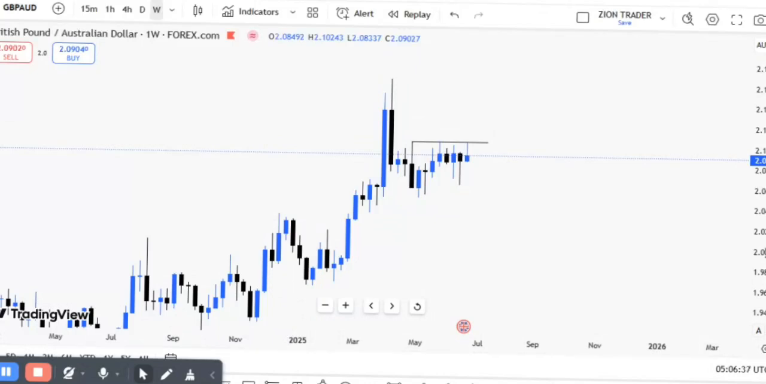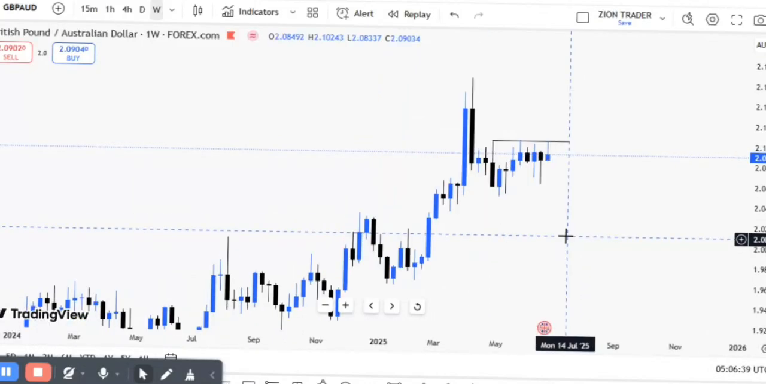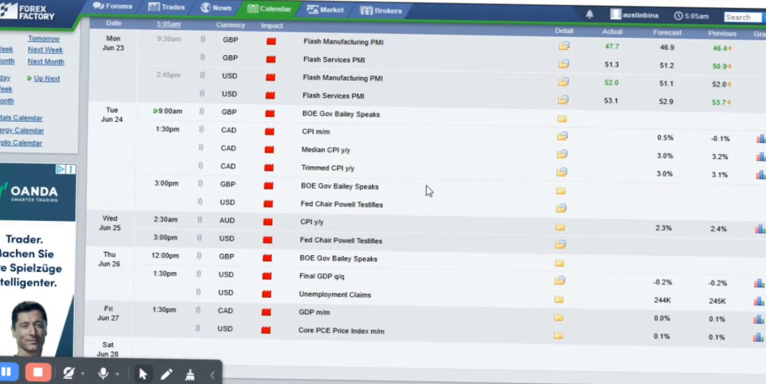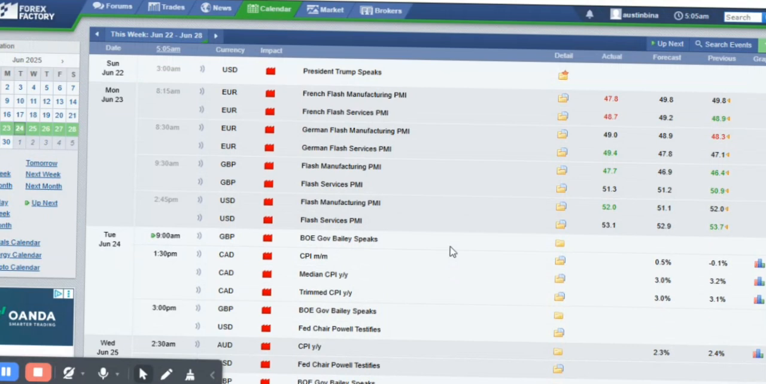Today we'll be analyzing GBPAUD. Before we take a look at the technicals, let's take a look at the fundamental perspective. Here on Forex Factory, we can see Tuesday, June 24. We have GBP news coming up by 9 a.m., whereby the Governor of the BOE, which is the Bank of England's governor, will be speaking. That's the major news we have for this week for GBP. As for AUD, we actually don't have any high impact news this week.